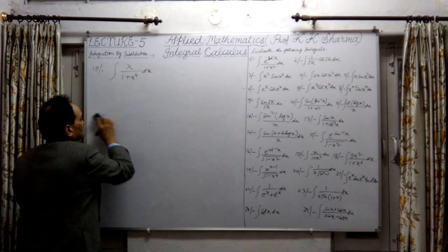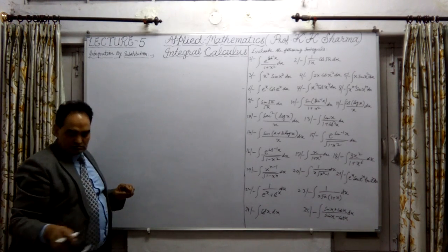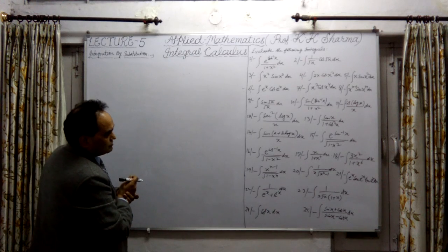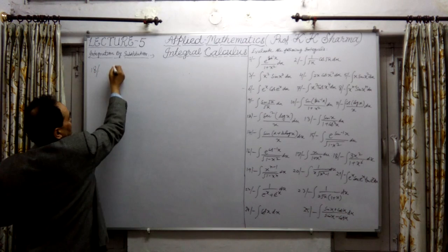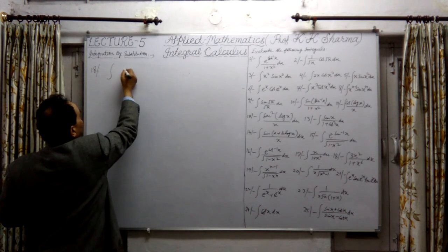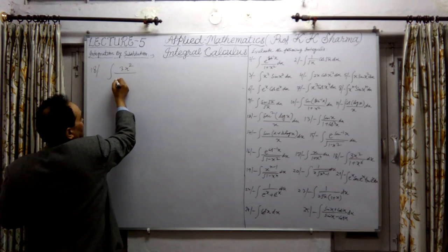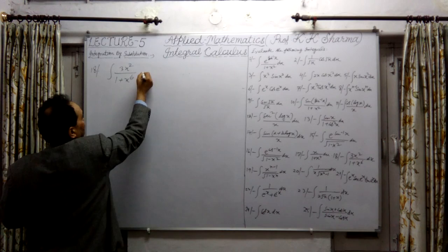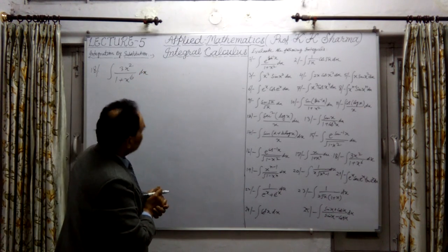Now let me take question number 18. Question number 18 is the integration of 3x square divided by 1 plus x to the power 6 dx.